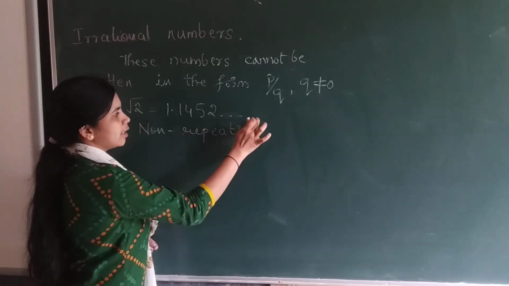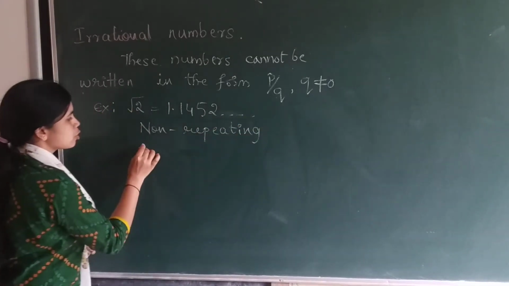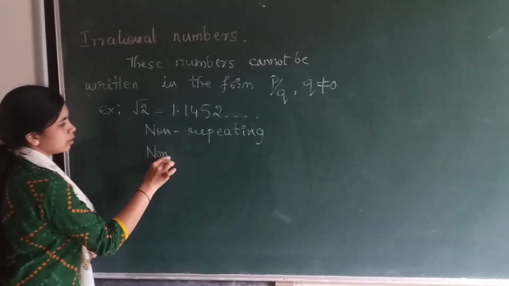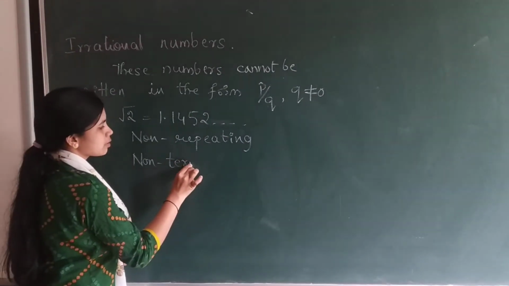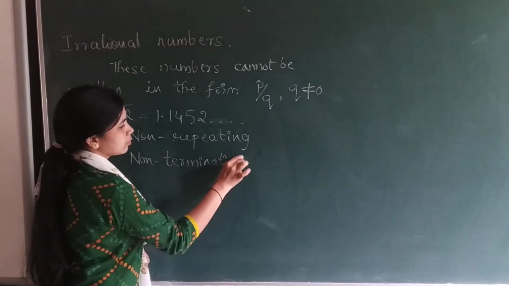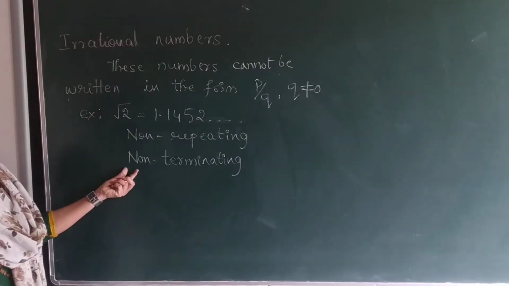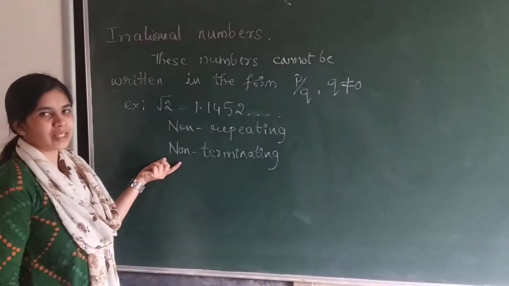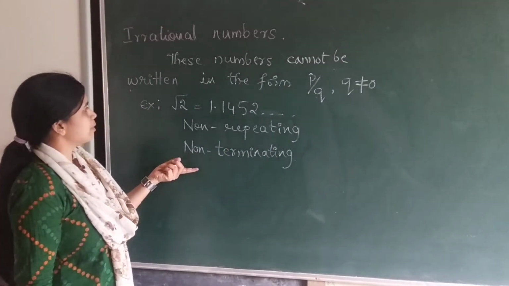And they will not end, they will go on to infinity, so they are non-terminating. Irrational numbers are non-repeating and non-terminating.